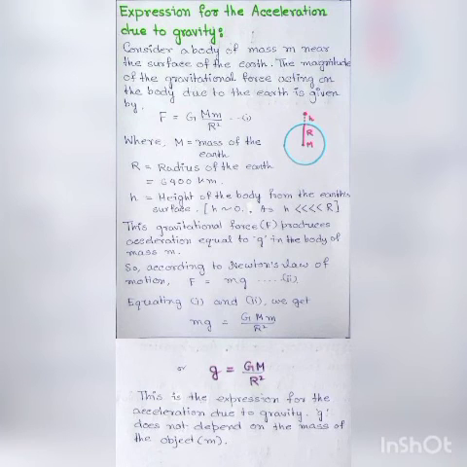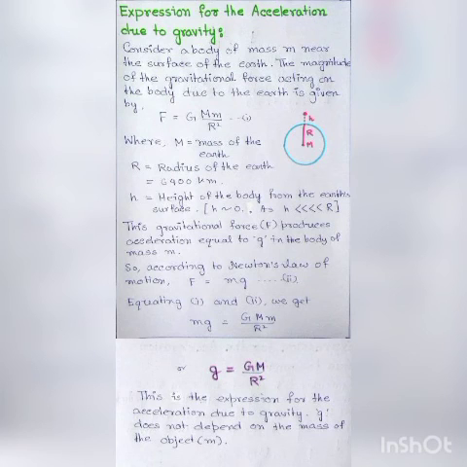Now this gravitational force produces acceleration equal to small g. So according to Newton's law of motion, F equals small m into g, and equating equation 1 and 2 we have small m into g is equal to G M m by R square.